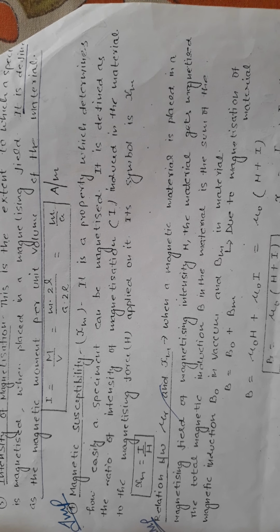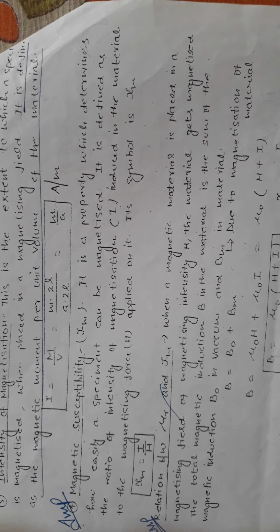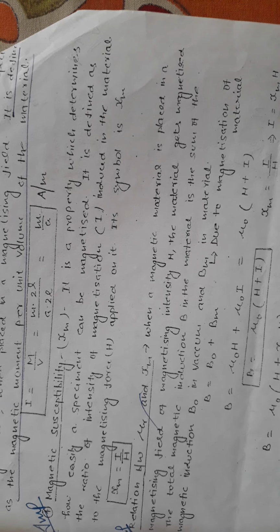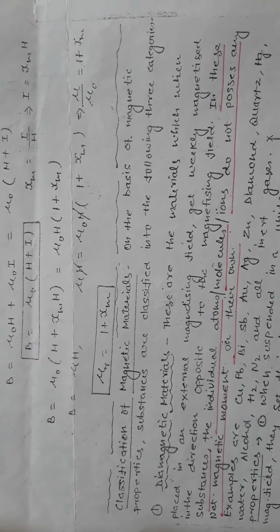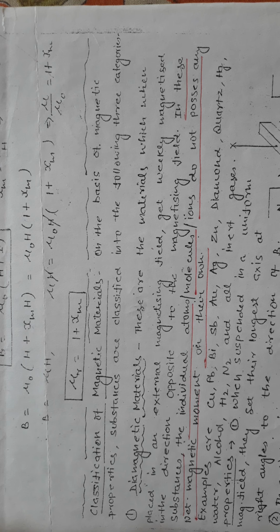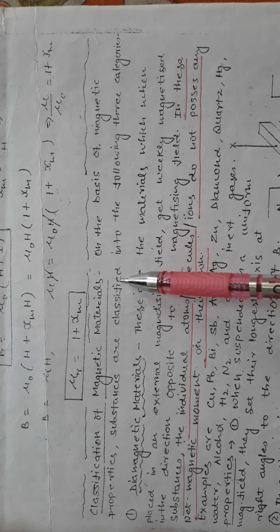Good morning, students. In the continuation of that classification of magnetic materials, we now start the types of materials after discussing some preliminary terms like magnetic permeability, magnetic susceptibility, magnetizing force, intensity of magnetization, Bohr magneton, all these terms we have discussed in the last class. Now we start the classification of magnetic materials.